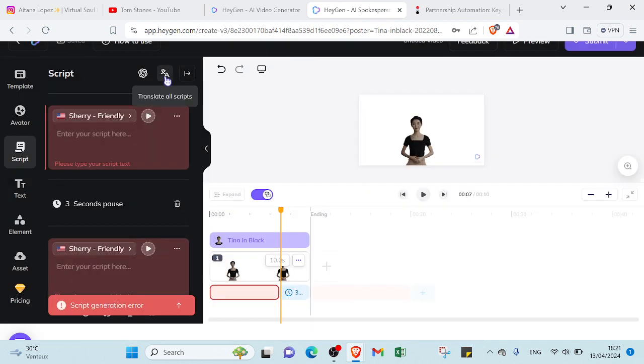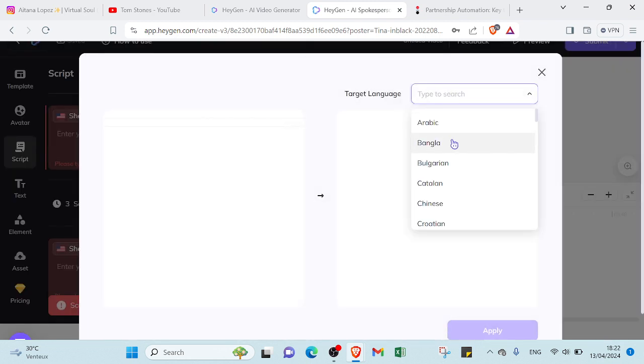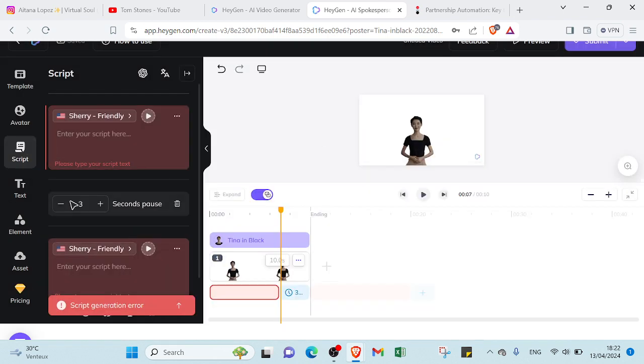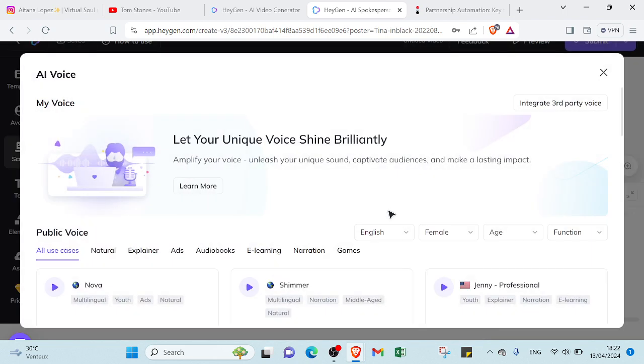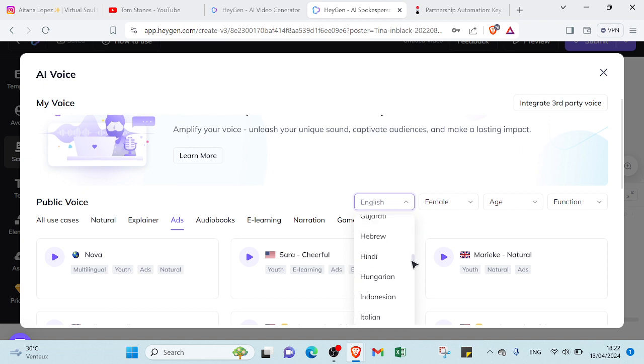And also translation, so you can translate the script here to a specific language. You can choose the language you want and then click on apply. And for the voices, you can select the voice you want by clicking which type you want. It depends on your content and which one suits you more. Here we have various voices, so you can choose, for example, ads, explainer, natural, audiobooks, e-learning, narration, games, and you can select the language too, so you can select which one you want.